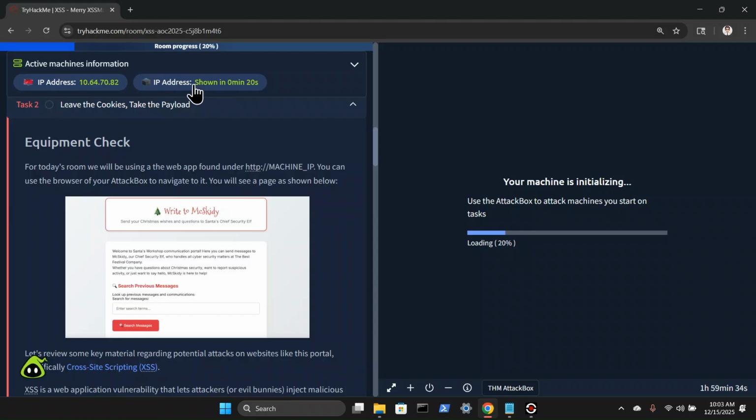Well, I assume we got to wait for our target machine to appear with the IP address. We have about 15 seconds or so for that. And as well, we still got to wait for our attack box to load, and we're only at about 25%. So I guess we'll pick up on the challenge when those 2 things load. And in the meantime, I'm going to take another sip of coffee.